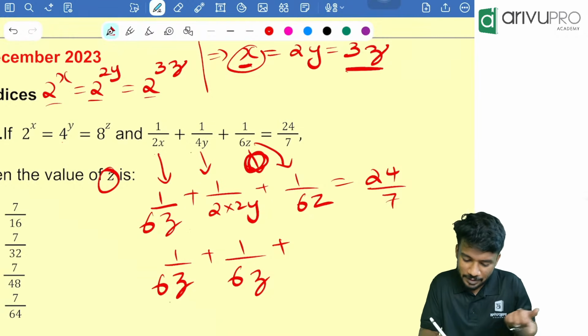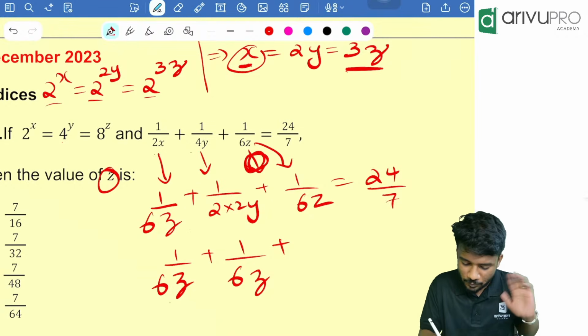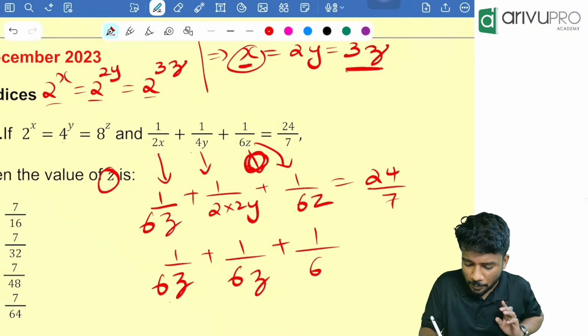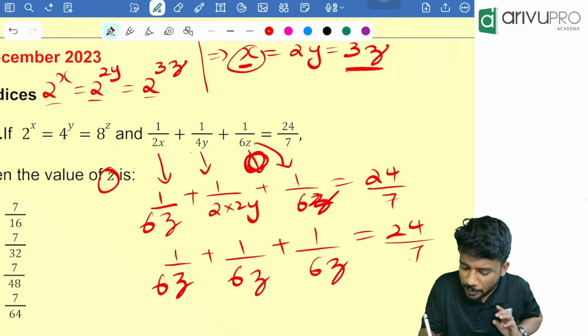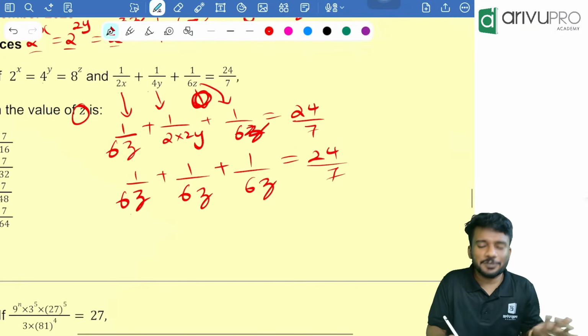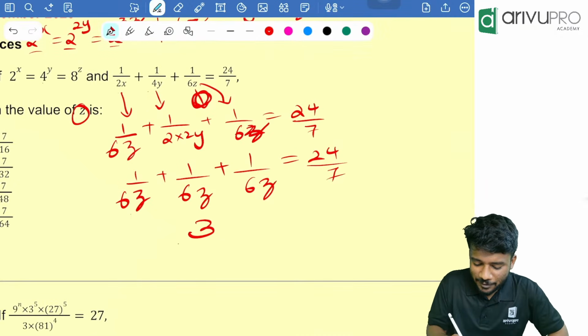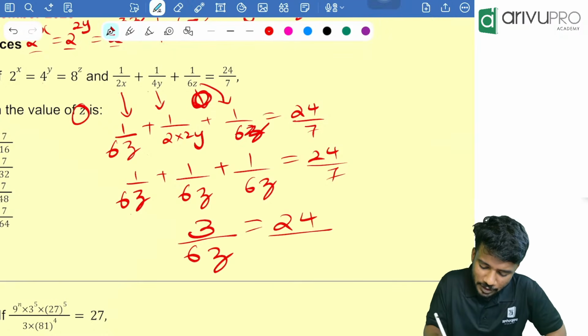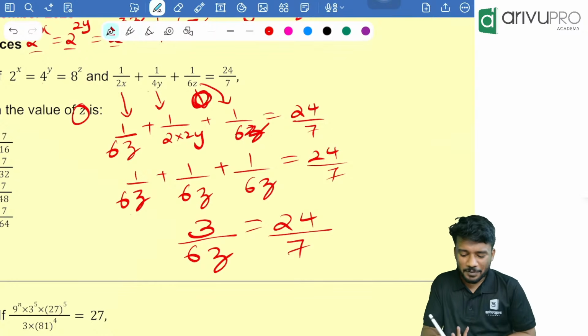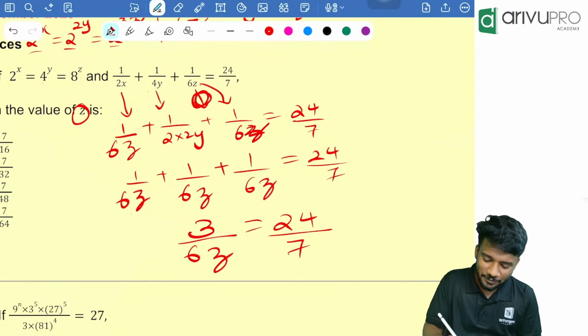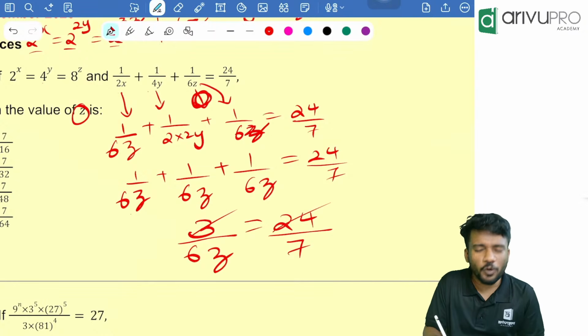It should be 6z. Here it is how much? Everything is 1 by 6z divided by 1 by 6z, which is equal to 24 divided by 7. From that, you can directly write 3 divided by 6z is equal to 24 divided by 7. People, from this get me the value of z. If you require, you cancel this. It will become 8.